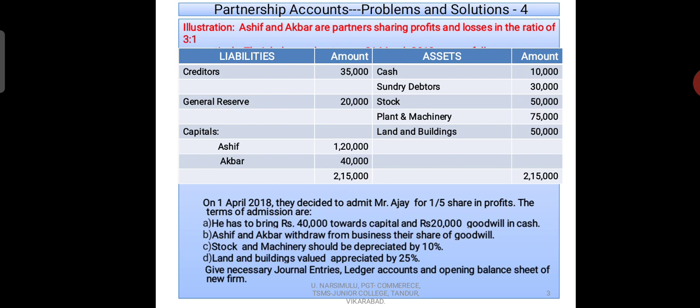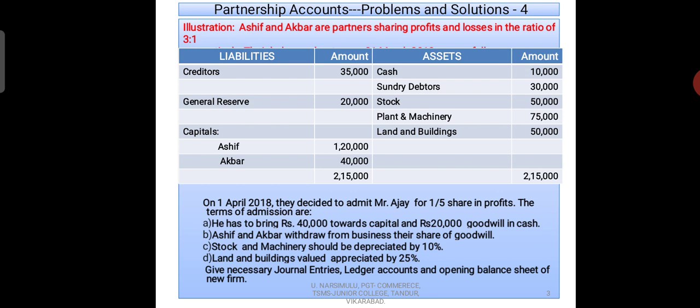And who is entering into the partnership firm? Mr. Ajay, for 1/5 share in profits. So the new partner is Mr. Ajay.